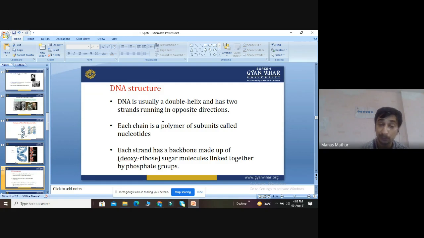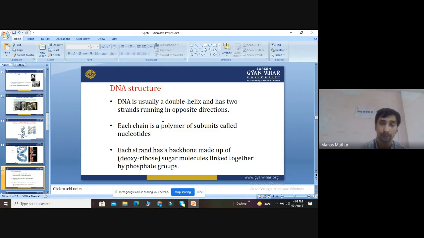The backbone is made up of sugar, outside is the phosphate group, and in between, embedded, are the bases. The sugar and phosphate are linked by phosphate groups, and base and sugar are connected by hydrogen bonds. Some glycosidic bonds are also there.